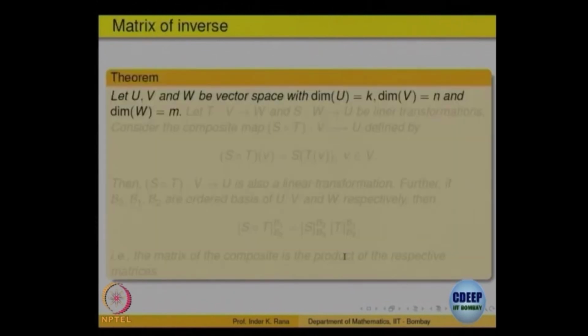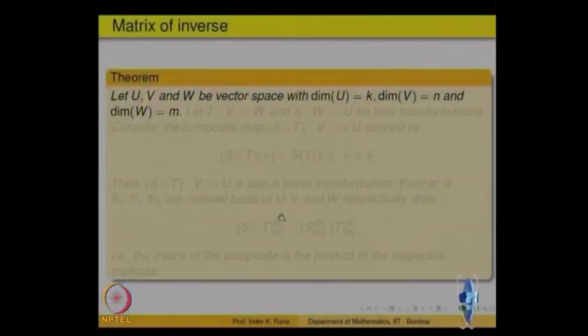Not only for addition and scalar multiplication this holds, this also holds for composition. See, in functions you can compose one function with another one, right, if the range of one is in the domain of the other. So, same is possible here.